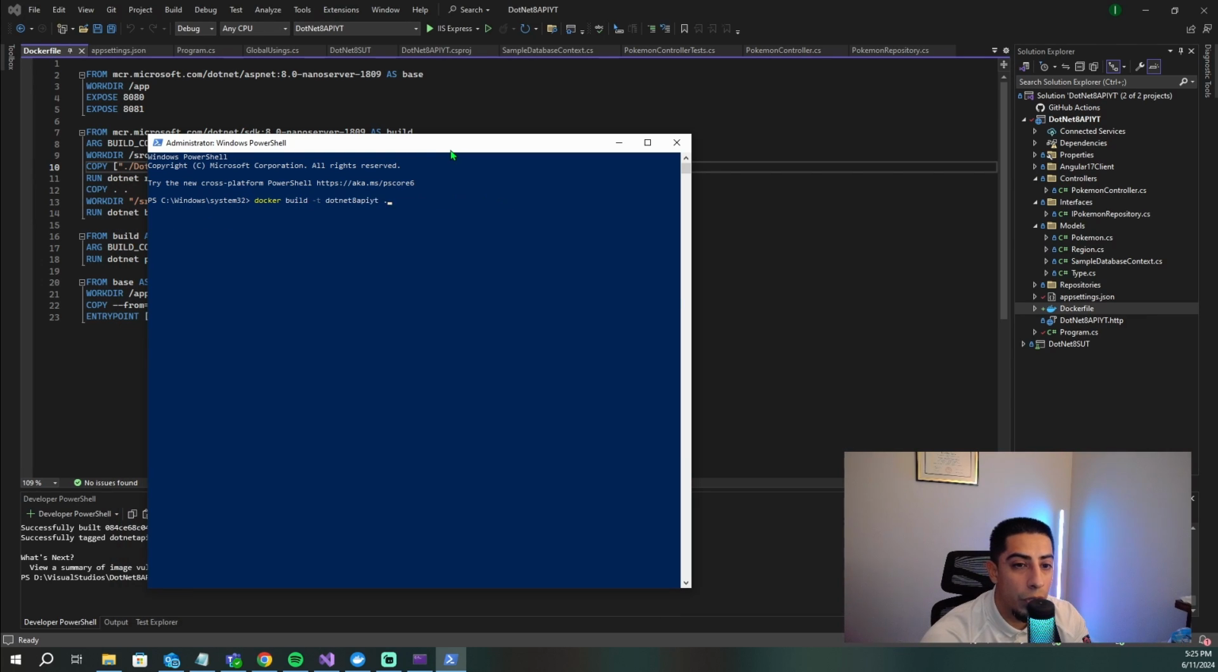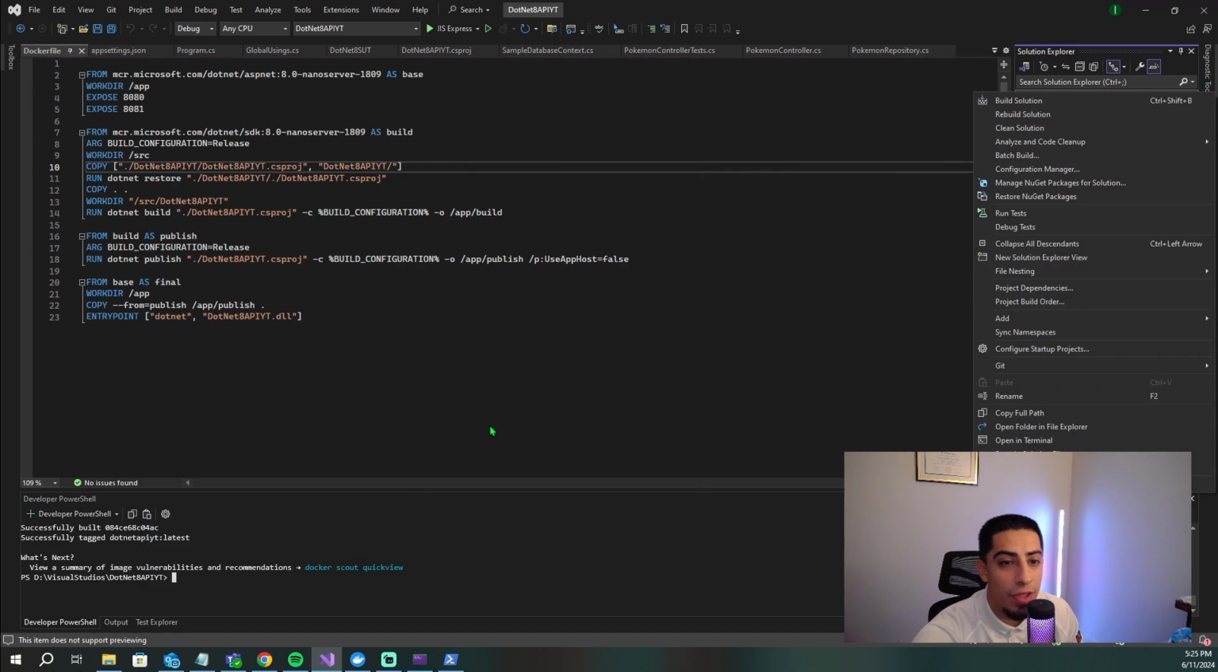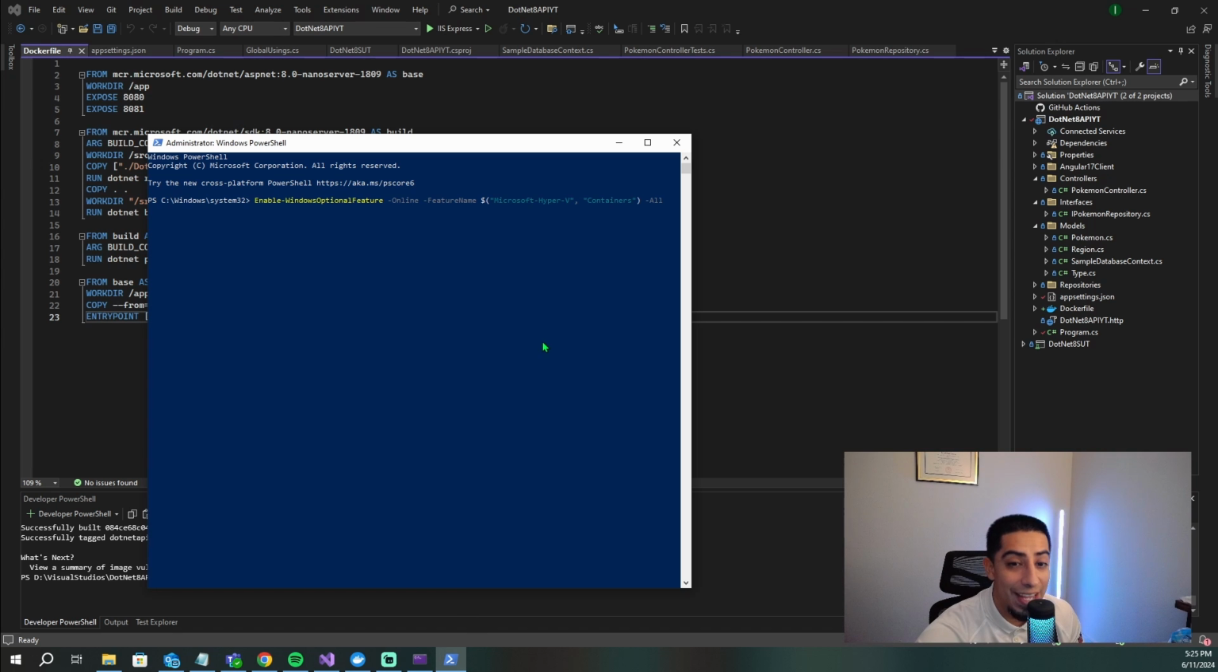And then you're going to want to run that exact command here: Enable-WindowsOptionalFeature -Online -FeatureName Microsoft-Hyper-V, containers. That basically turns on containers so that you can actually use them within Windows 10, I believe. So maybe other versions are a little different. I just know that this is the error that it gave me whenever I was trying to run this, and that's how I fixed it, running this exact command.